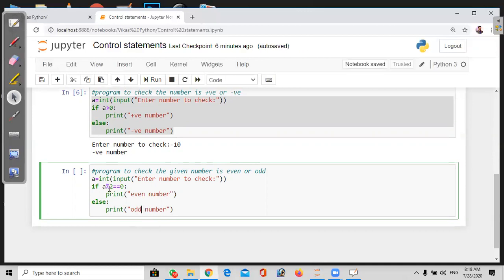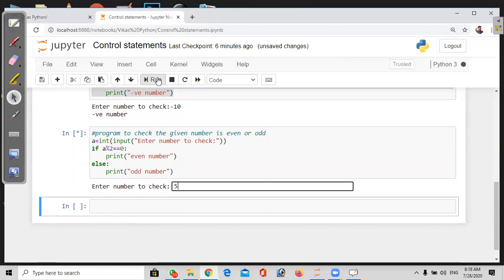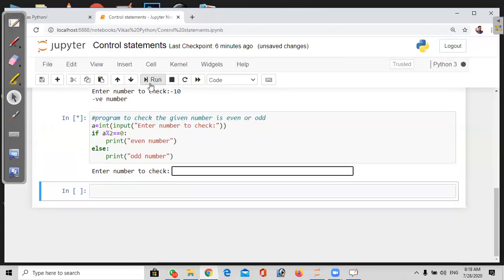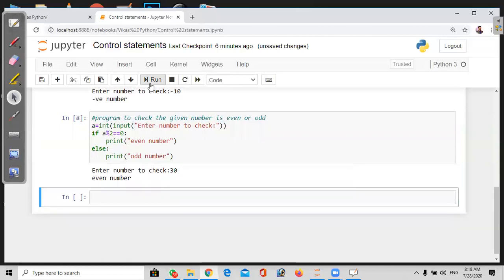If I give 2 modulus 2, the remainder is 0. 5 modulus 2, the remainder is 1. When we get the remainder 0, that particular number is an even number. See here, I'll take 5, it's an odd number. If we give the input 30, it's an even number. It's checking for both.